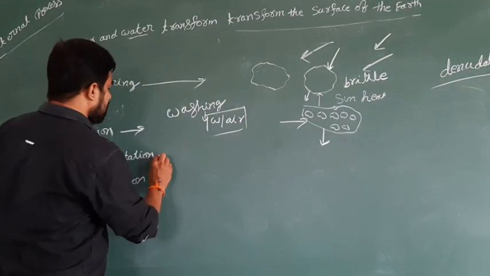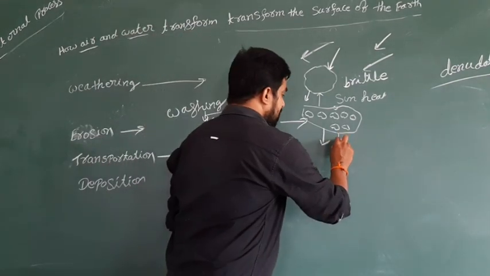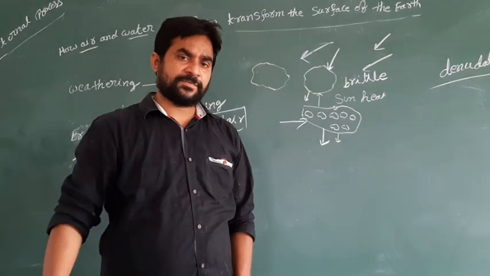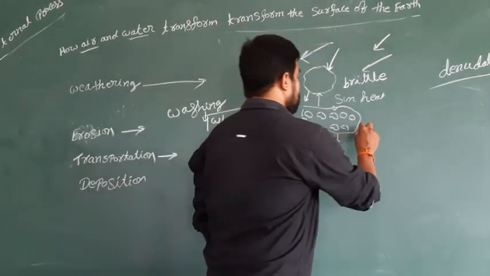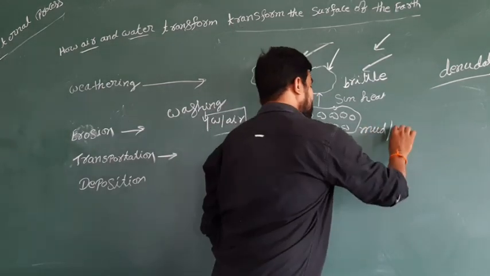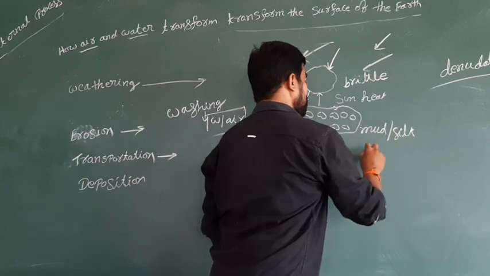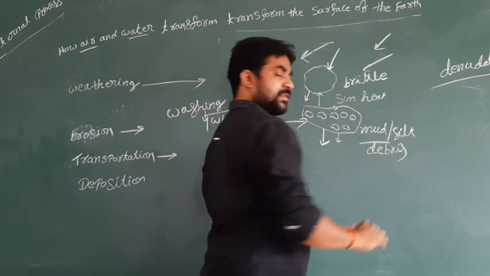Next, the third stage is called transportation. The separated material consists of rocks and also mud, silt, which is also called smooth mud, and different types of debris, meaning wastage.